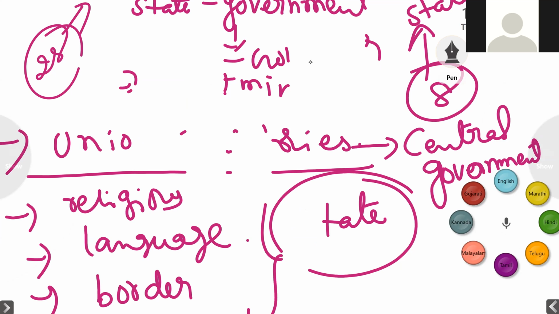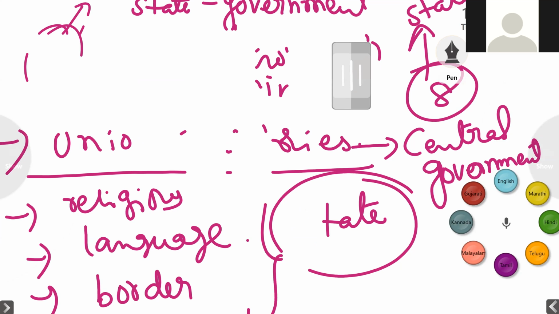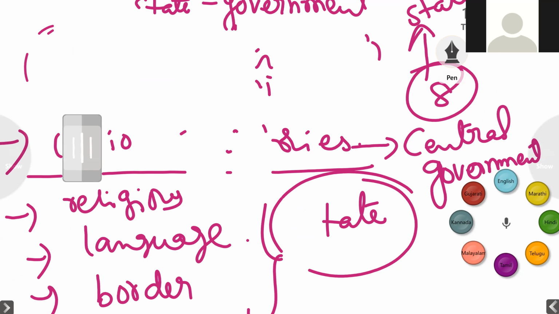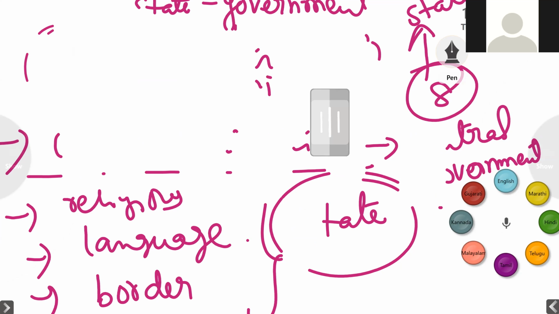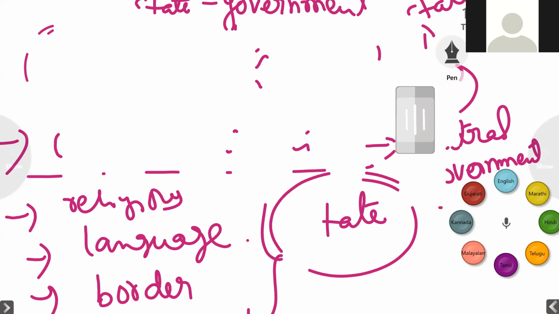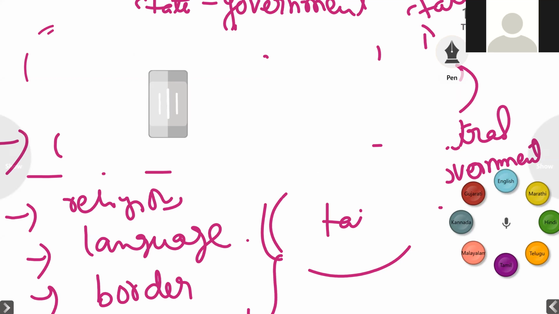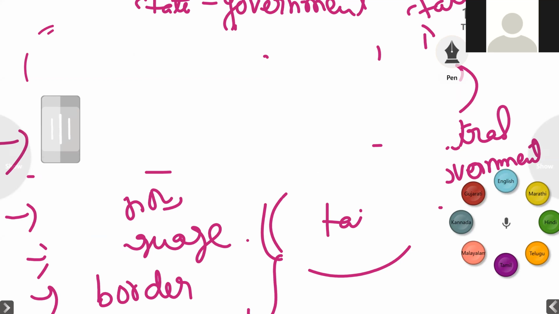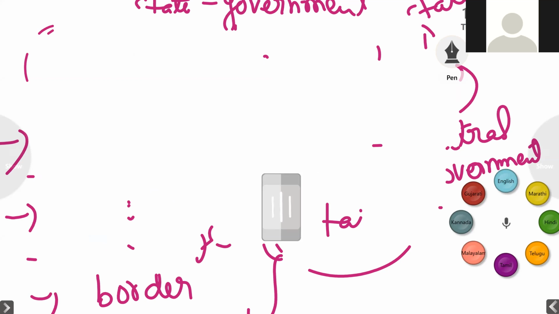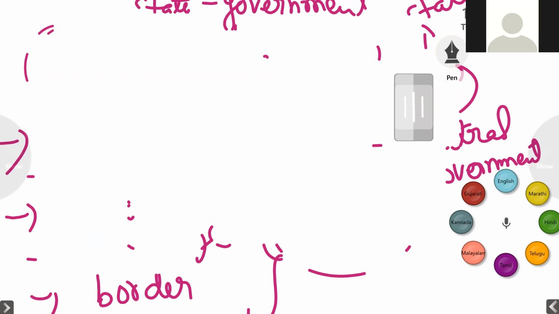So the next topic which we have to learn is India political. What are the regions we have in our country, like north region, south region, eastern region, and western region? Like this, based on the directions, we have different regions in our country. Okay, so let us discuss the political regions of India.